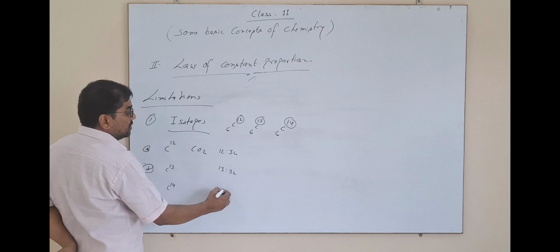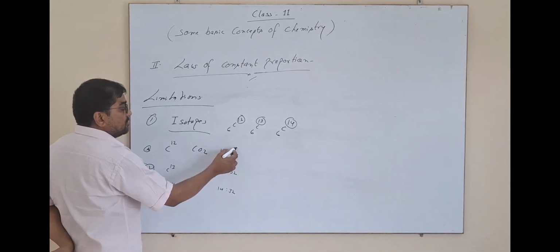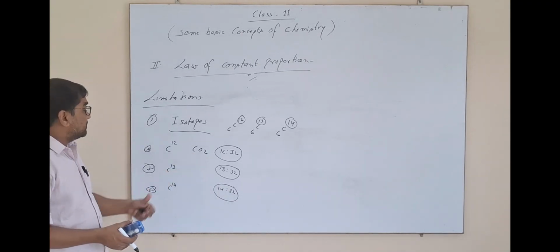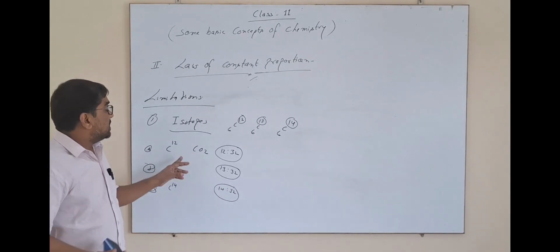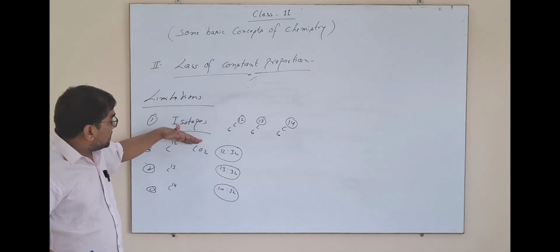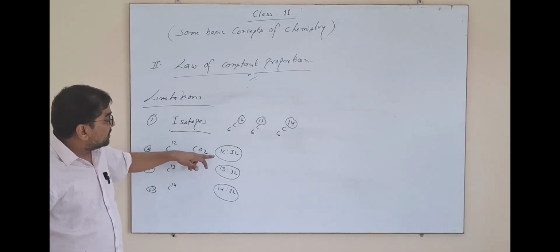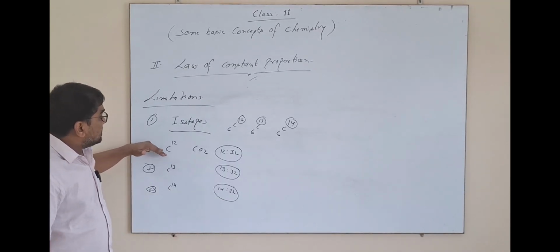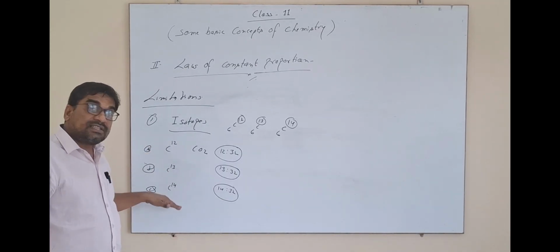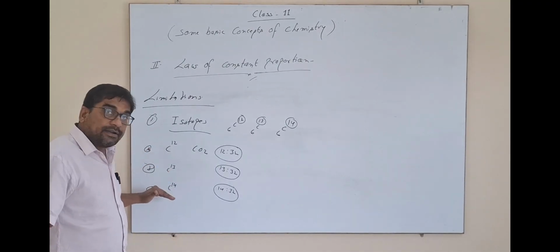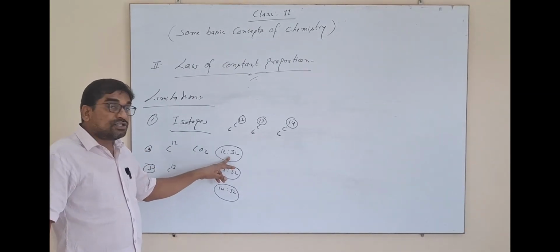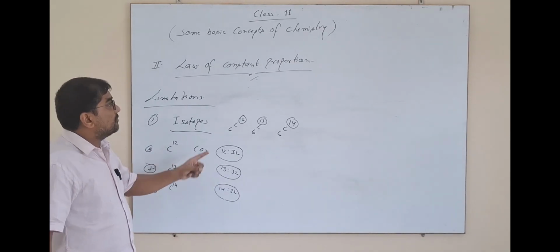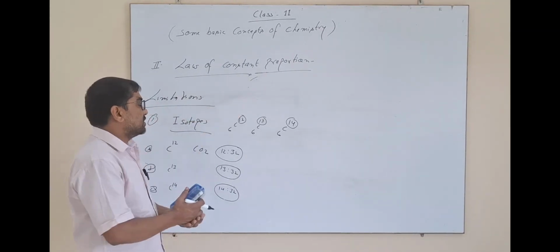Since the ratio by mass changes in all three types of carbon dioxide, because in different experiments different isotopes of carbon have been taken, C12, C13, C14, and since their atomic masses are different, their ratio by mass will be different. So isotopes will not follow the law of constant proportion.